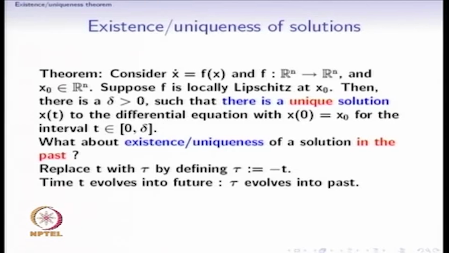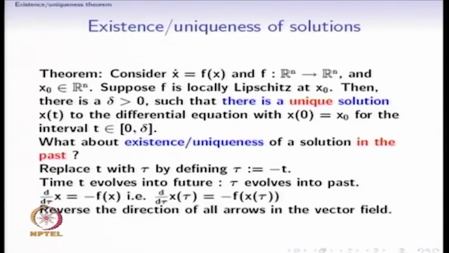Replace t with tau by defining tau equal to minus t. As t evolves into the future, tau evolves into the past. So the differential equation x dot is equal to f of x becomes d by d tau of x equal to minus f of x. In other words, d by d tau of x of tau, x is a function of tau now, is equal to minus f at x of tau.